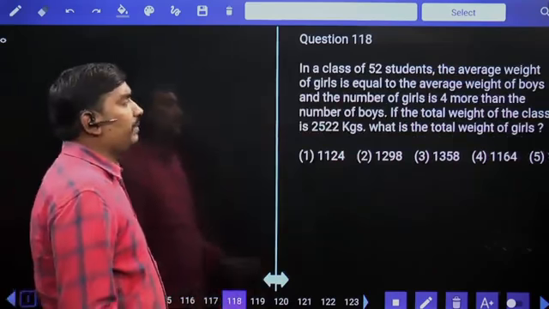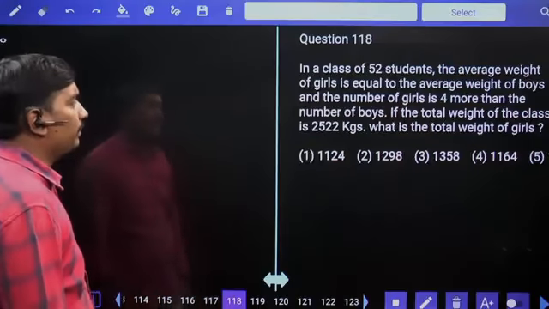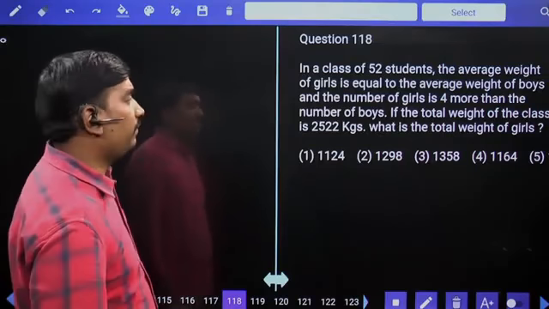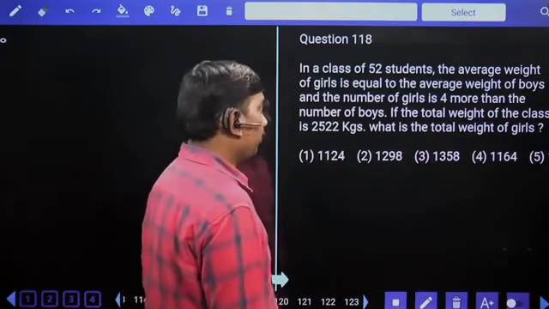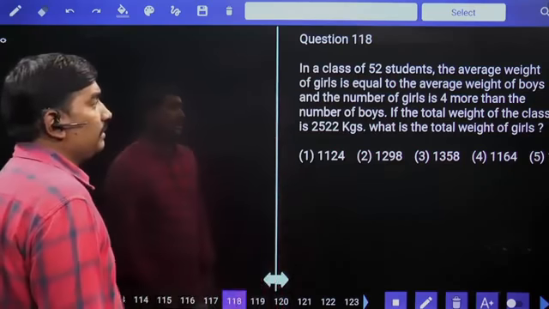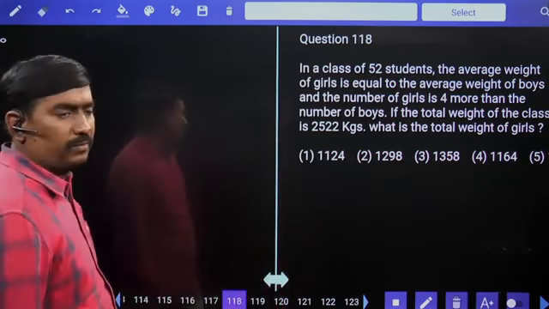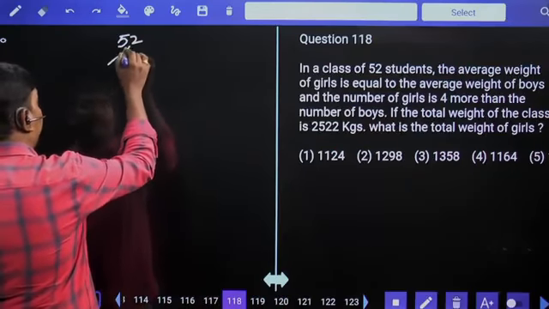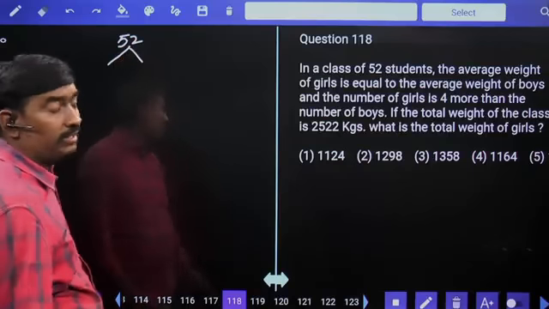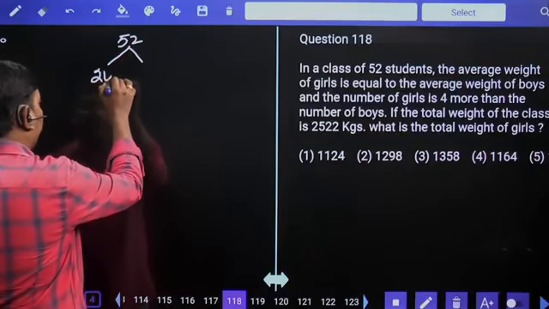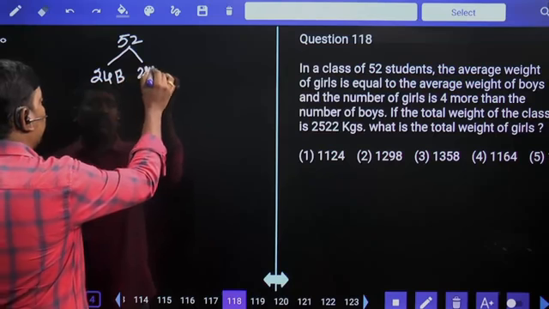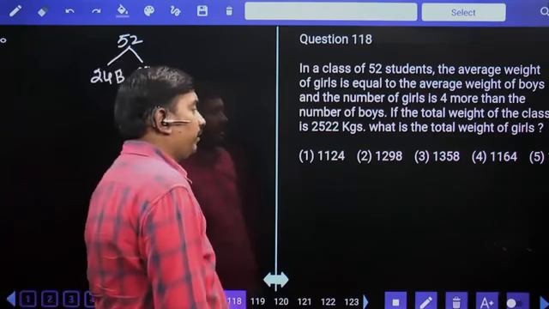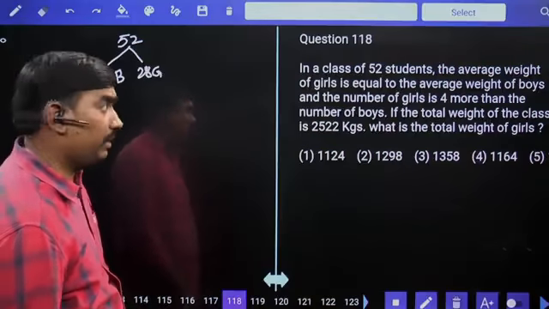In a class of 52 students, the average weight of girls is equal to the average weight of boys. If the number of girls is 4 more than the number of boys, total 52 students are there. 52 minus 4, 48. Half of 48 means 24 boys, 28 girls. Total 52. Total weight of the class is 2522 kg. What is the total weight of the girls?